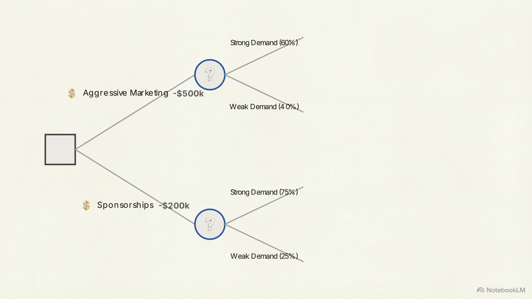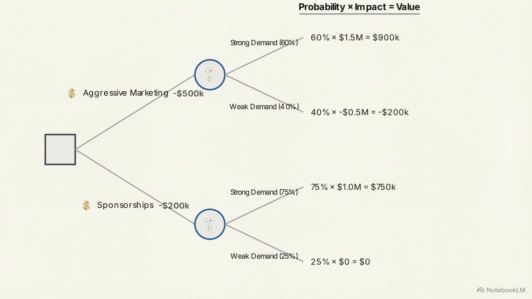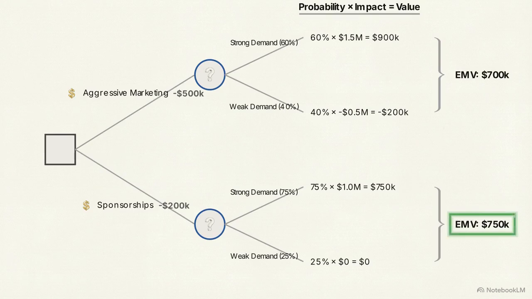$200,000 sponsorship strategy. On the first pathway, we split the branch to reflect a 60% probability of strong demand and 40% weak demand. We map the competing pathway the same way, with its lower upfront cost and different demand probabilities. At the end of each branch, we calculate the expected monetary value. The math proves that the cheaper $200,000 pathway actually yields a better risk-adjusted return.